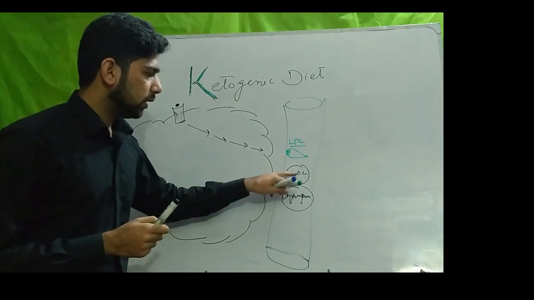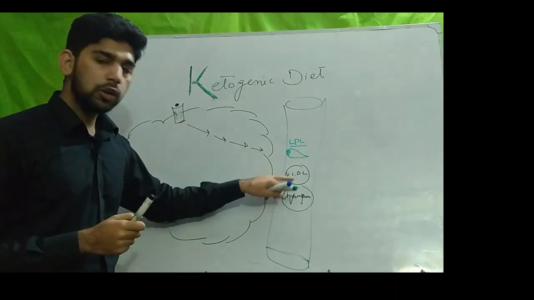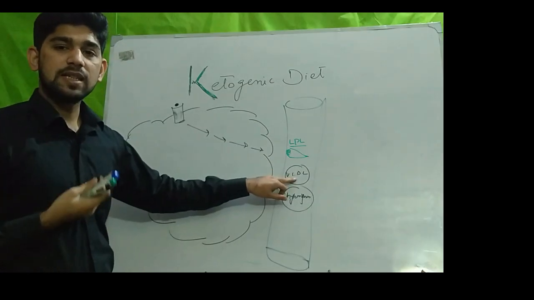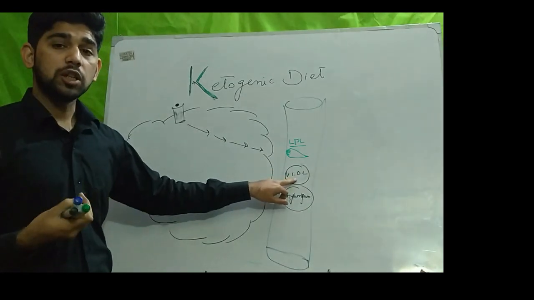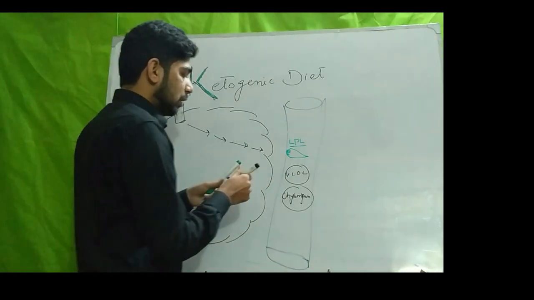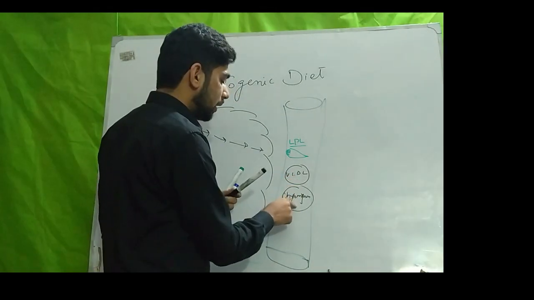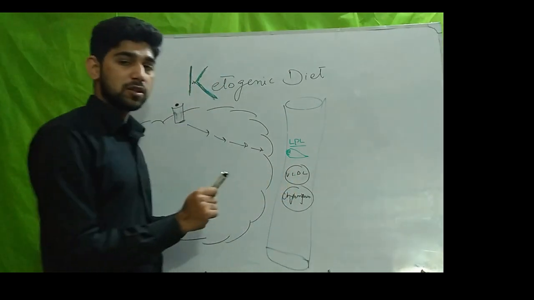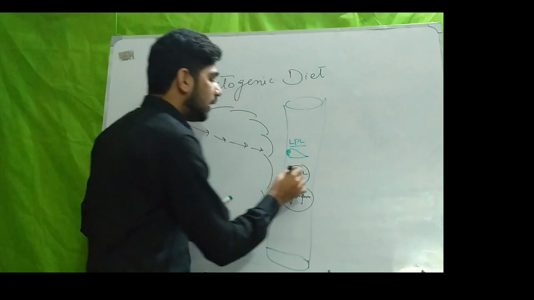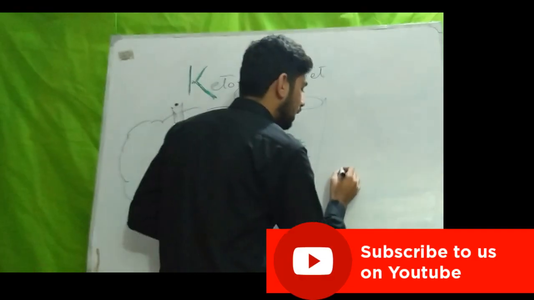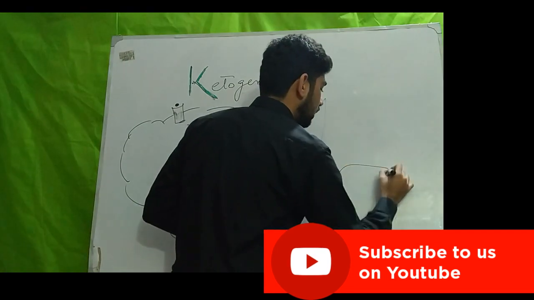Both VLDL and chylomicron are packed with triglycerides, but the origin of both is different. VLDL is rich in triglyceride, and chylomicron also contains triglyceride. Both are lipoproteins. VLDL contains triglyceride that is synthesized in the liver.